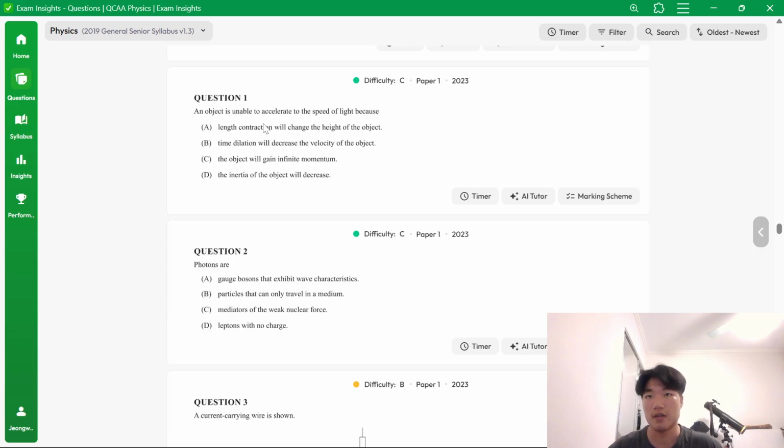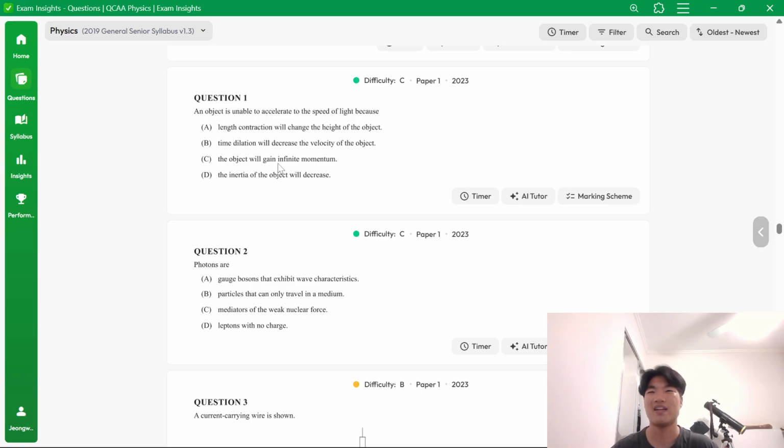Okay, an object is unable to accelerate to the speed of light because length contraction will change the height of the object. That doesn't really have relevance to the statement. Time dilation will decrease the velocity of the object. That's not really the main reason.